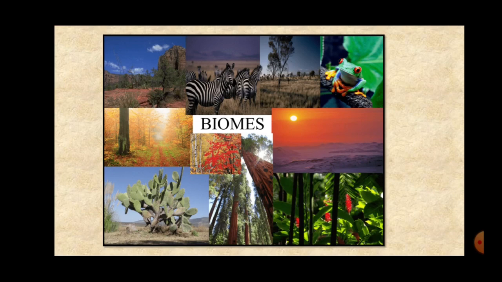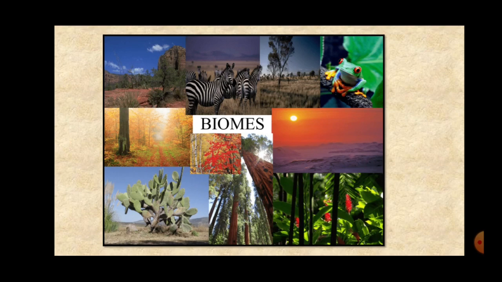So in such a region, a specific type of ecosystem develops in that area and this large ecosystem is called a biome. These biomes contain many small ecosystems, or we can say a biome is made up of a number of ecosystems. Like earth itself is a vast, huge ecosystem, right?